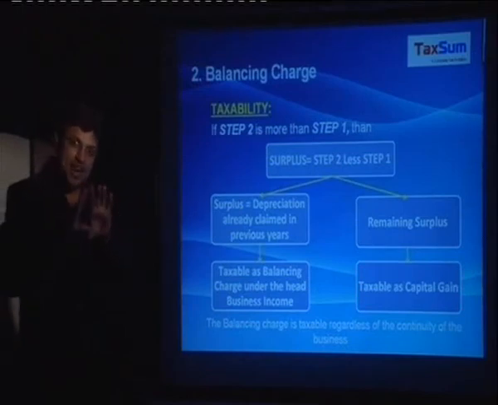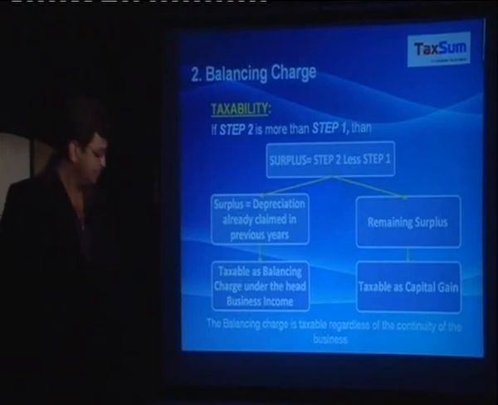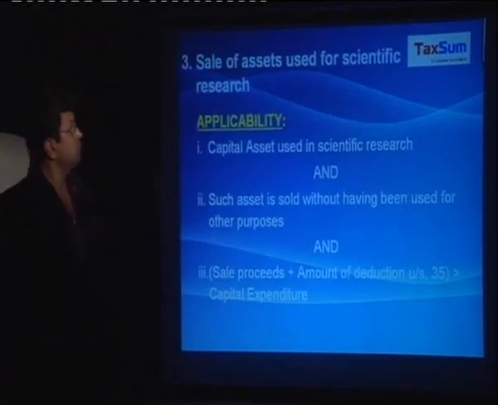That surplus is again bifurcated into two parts. Surplus to the extent of depreciation which is already claimed in previous years would be taxable as business income, and the remaining surplus would be taxable as capital gains. The balancing charge is taxable regardless of the continuity of the business.